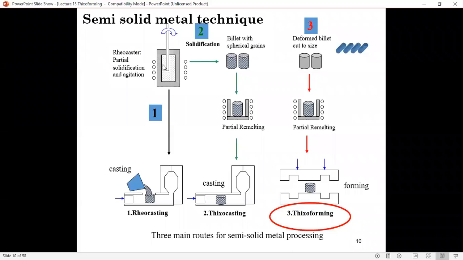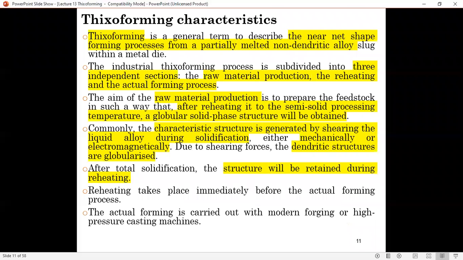During this process, you have the option to use mechanical or electromagnetic means of converting the dendritic structure into a globular or spherical structure. After total solidification, the structure will be retained during reheating.